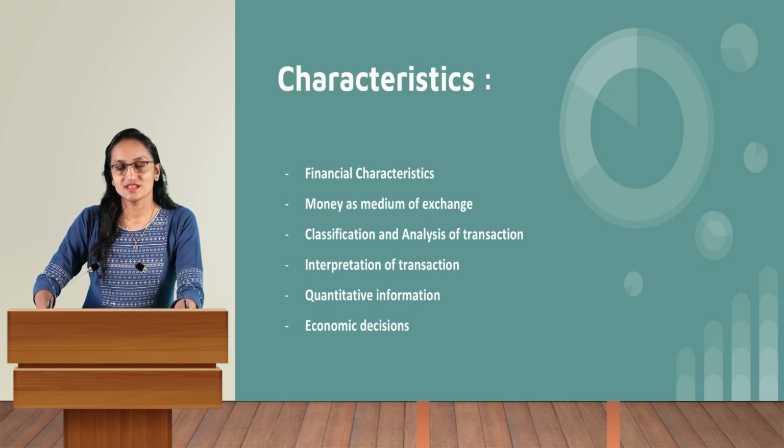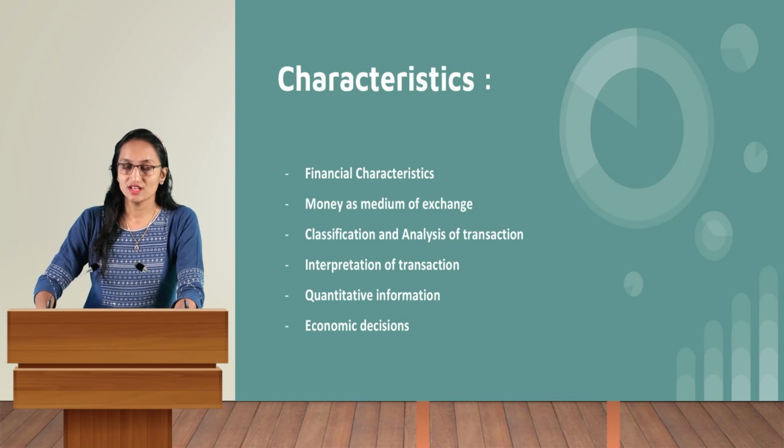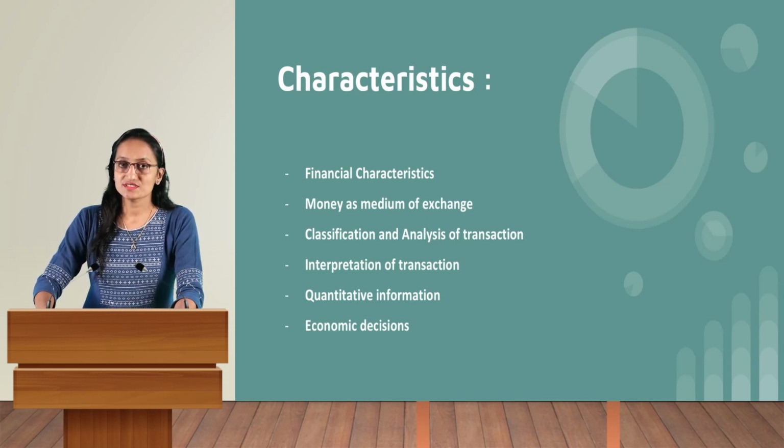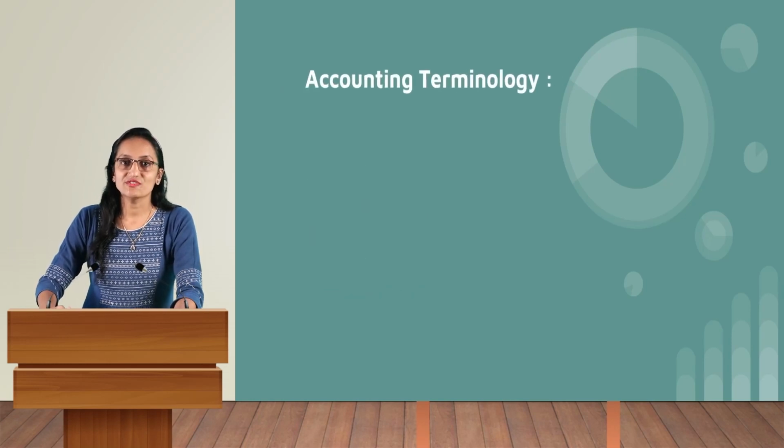Economic decisions. Different types of stakeholders take economic decisions based on the accounts prepared by the business owner. For example, shareholders take economic decisions on whether to invest their funds in a certain company or not on the basis of the accounts prepared. So these were the characteristics of accounting.